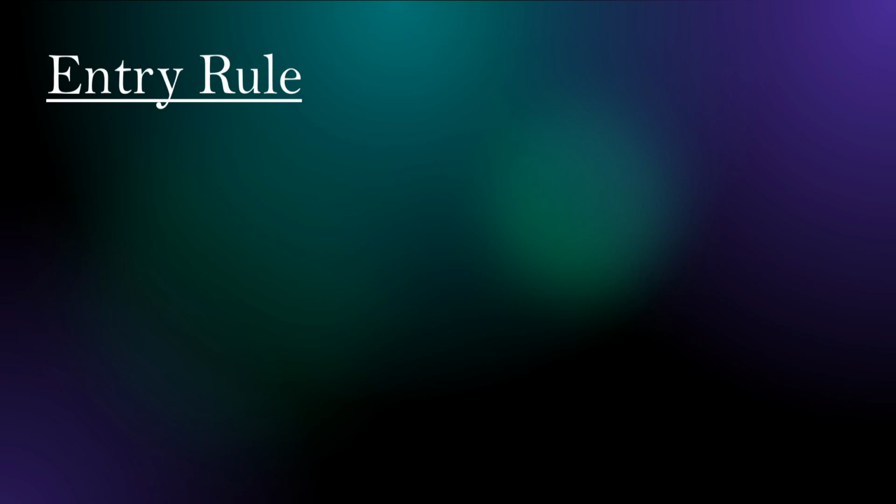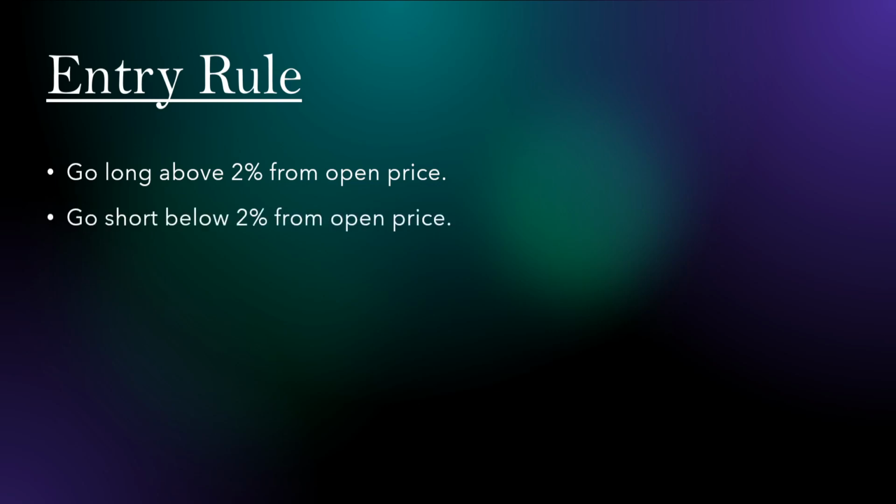So what is the entry rule? Now you have selected the stocks. Let's say you selected 5 stocks, 4 stocks, 3 stocks, whatever, or there may be no stocks at all. Suppose you selected some stocks for trading based on the rules, then how do you take a trade in each of those selected stocks? We need to go long above 2% from the open price. When the stock opens at some price and it moves 2% above the open, then we need to enter a long trade. Similarly, we need to go short below 2% from the open price.